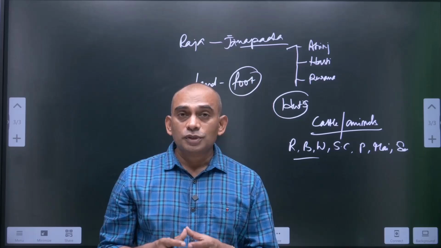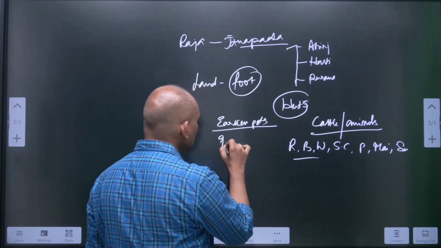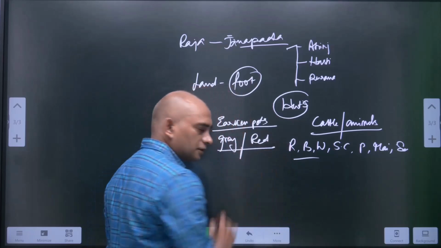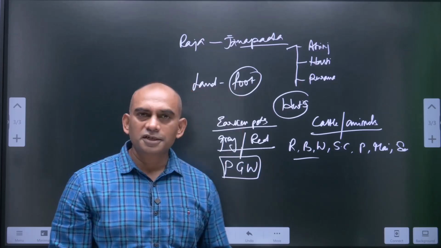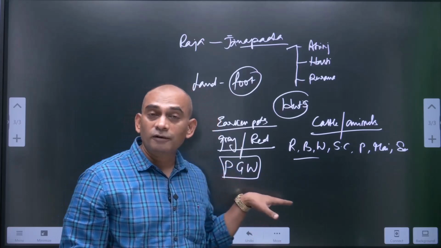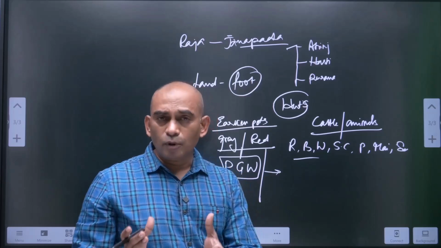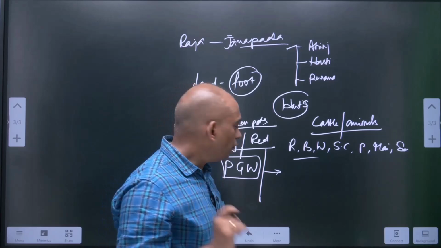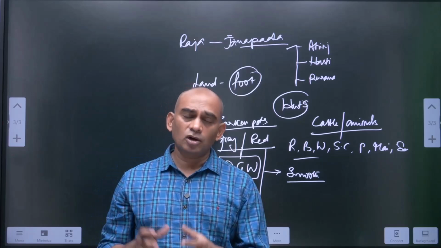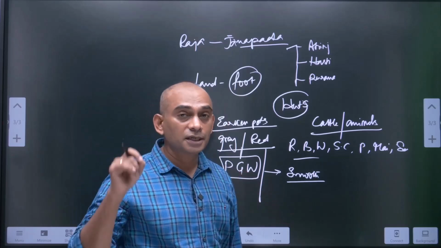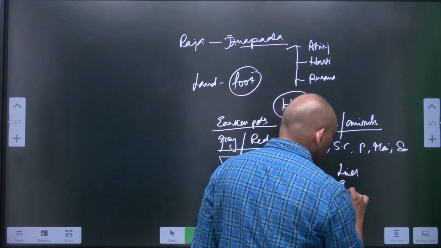They even used earthen pots. These earthen pots were grey in color and some were red in color. Archaeologists found Painted Greyware, PGW. What does it indicate? This was a special type of vessel, made out of painted greyware. Plates and bowls were fine in touch, with a smooth surface. They might have been using these vessels on special occasions. These vessels had painted designs. So what are those designs? Simple lines or geometrical patterns.